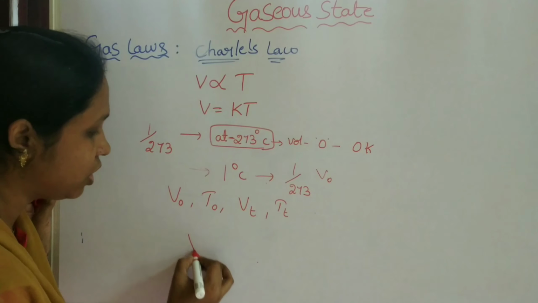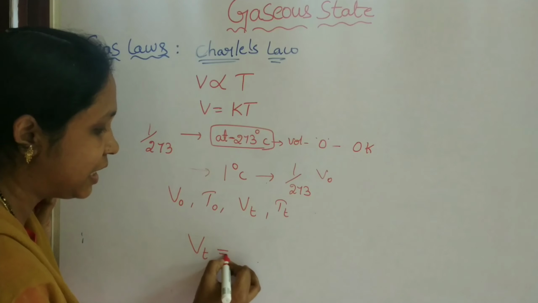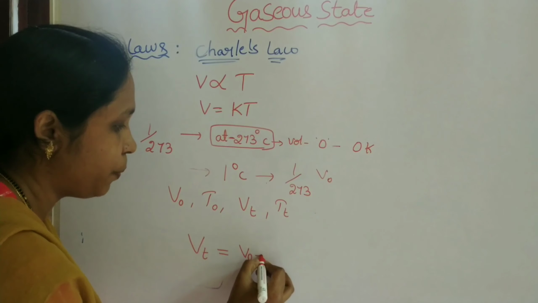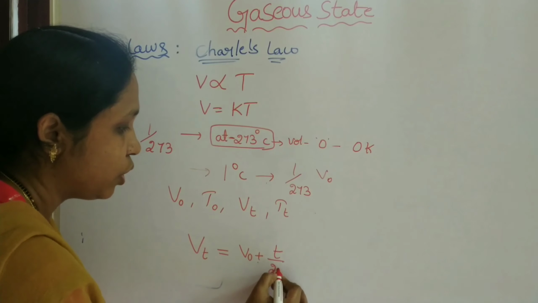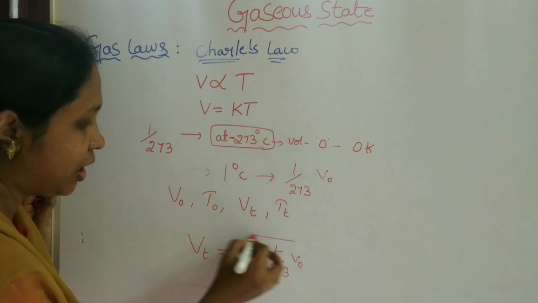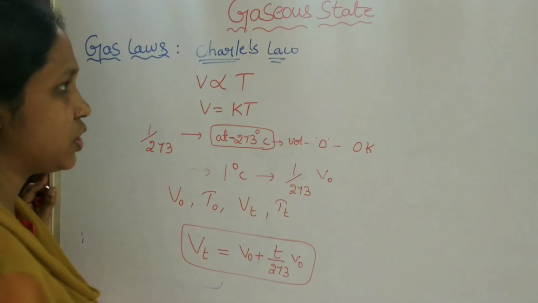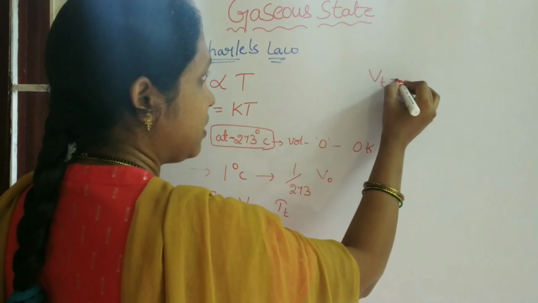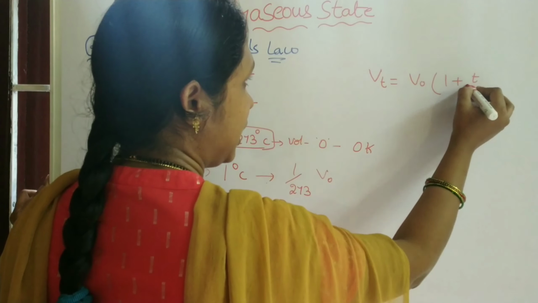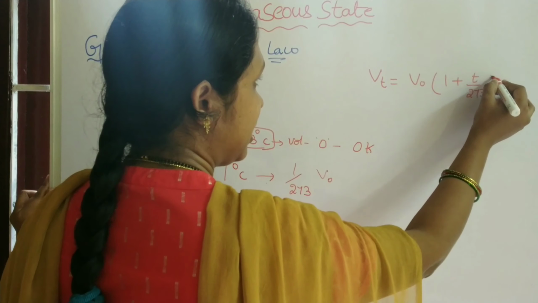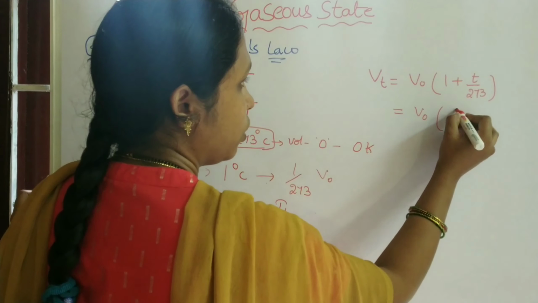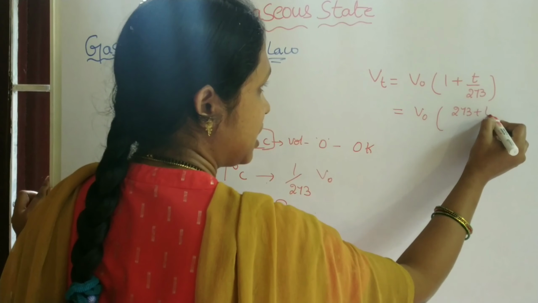Here he gave a relation: the volume at temperature T degree Celsius is equal to V naught plus T by 273 into V naught. Taking V naught common from this equation, you will get Vt equals V naught into 1 plus T by 273. Here, V naught into 273 plus T by 273.